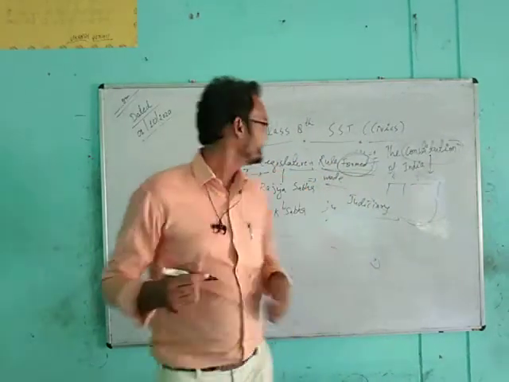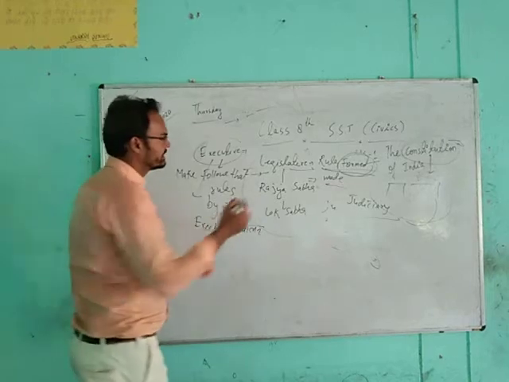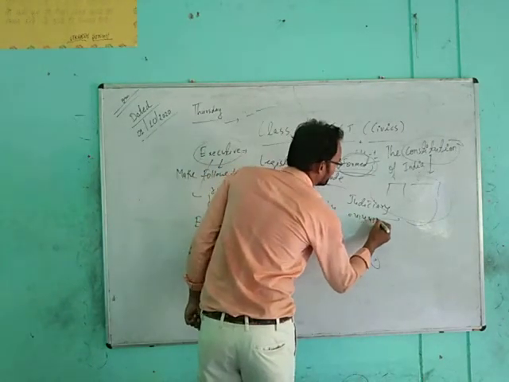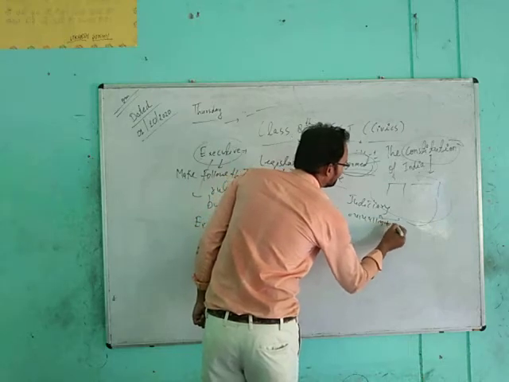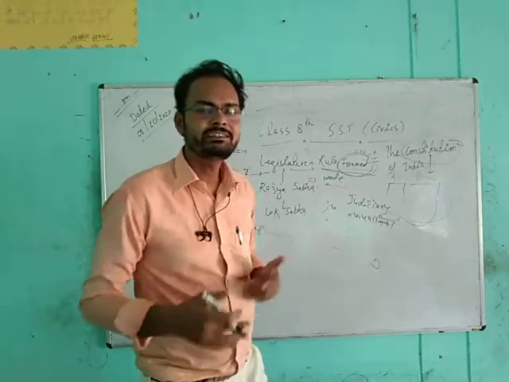And if you see the Hindi meaning of these three words, judiciary is Nyayapalika. It is very important to know the Hindi meaning of these words also, students, because it will be easy to memorize.